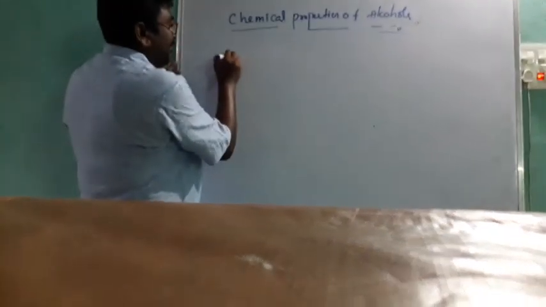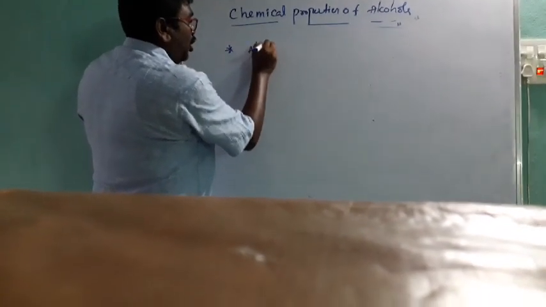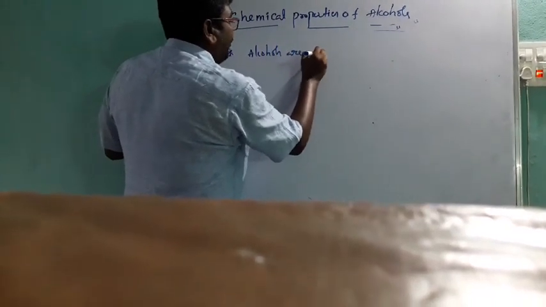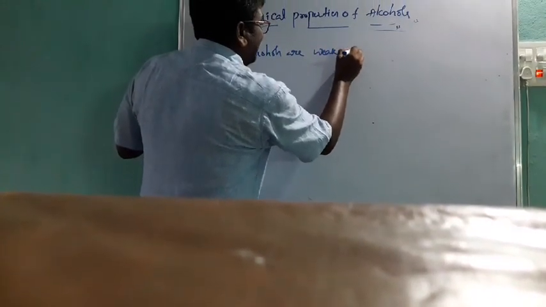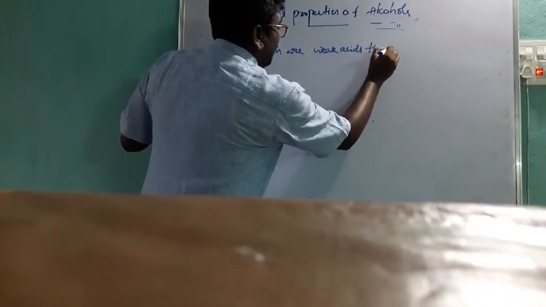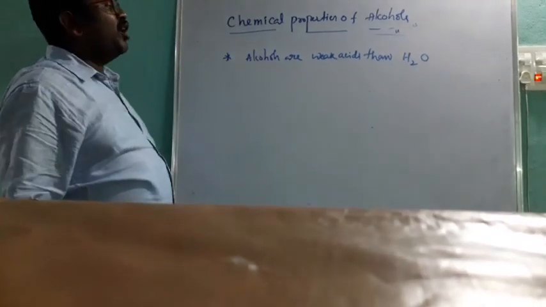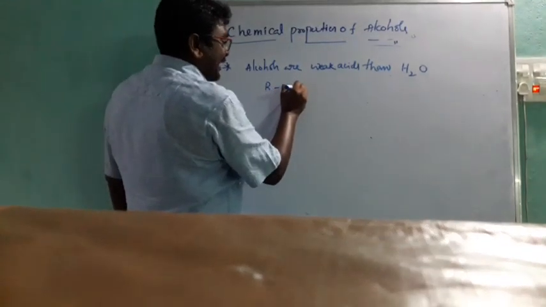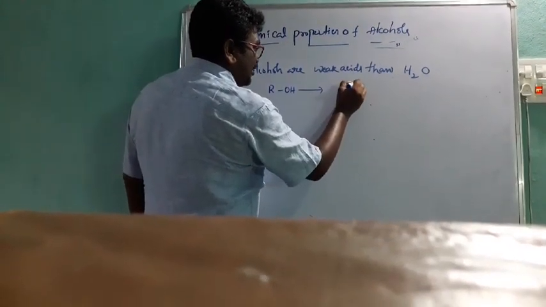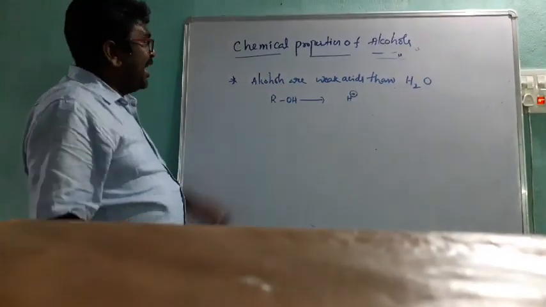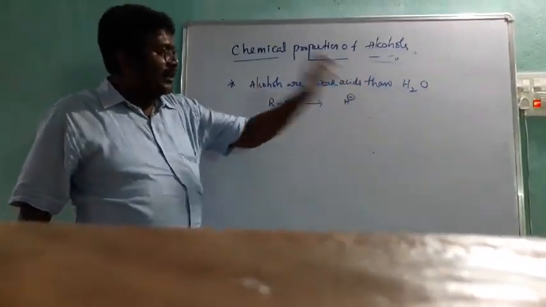Alcohols are weak acids than water. It is a very important statement. Alcohols are weak acids than water. Alcohols can donate, suppose it is ROH, it can donate H plus ions. Alcohols are weak acids than water, due to the plus I effect.